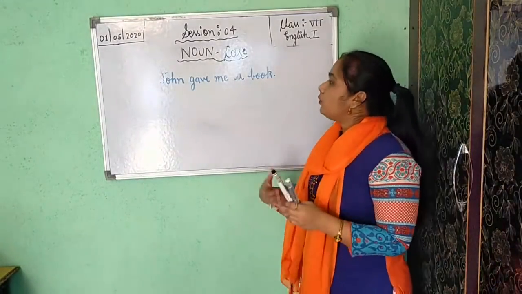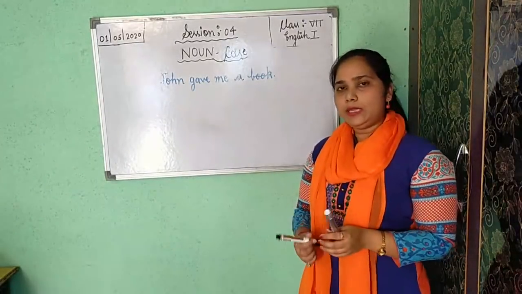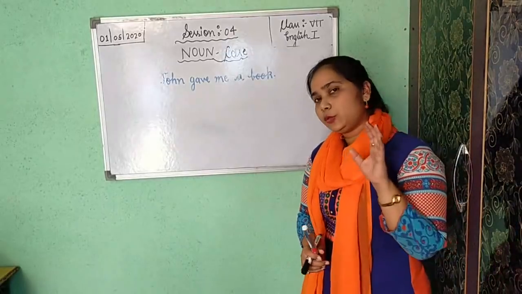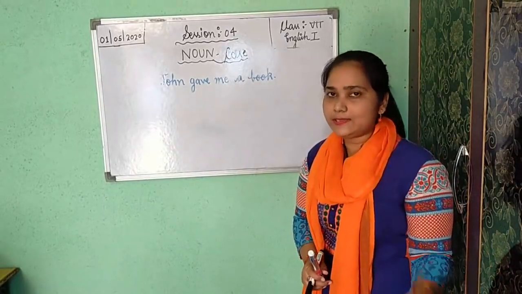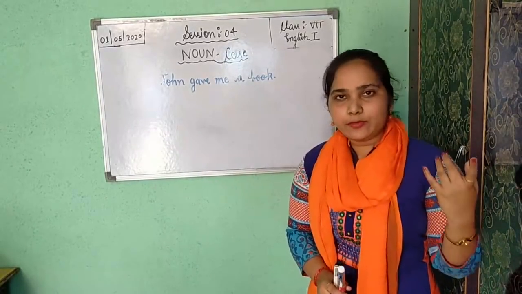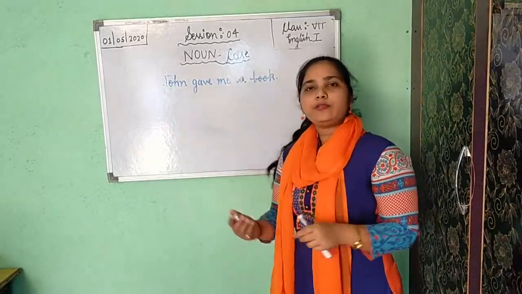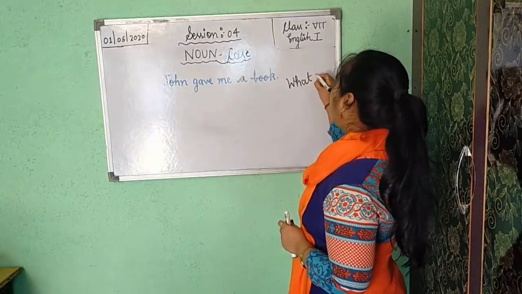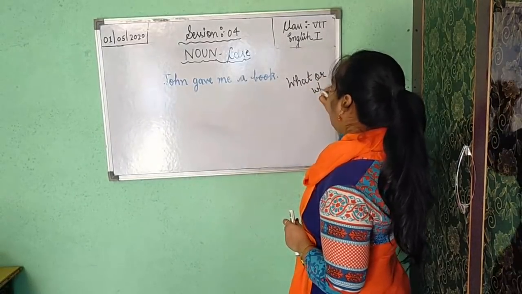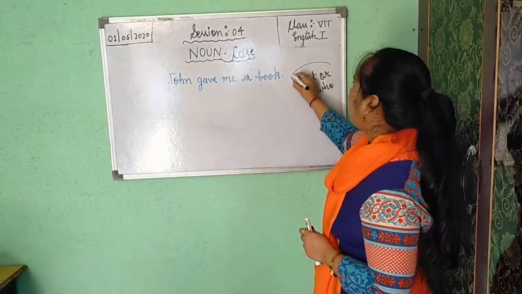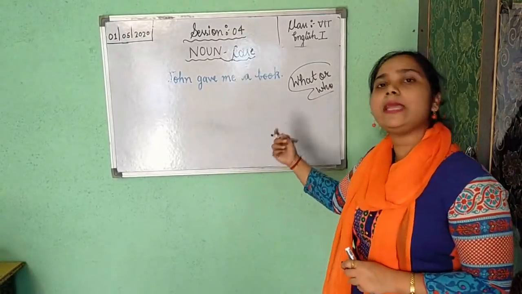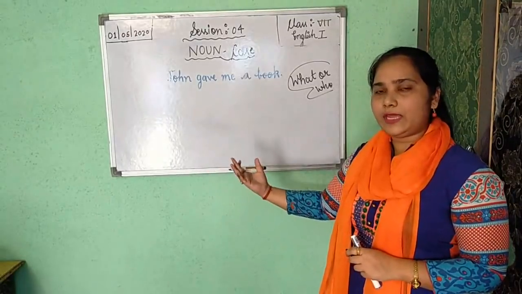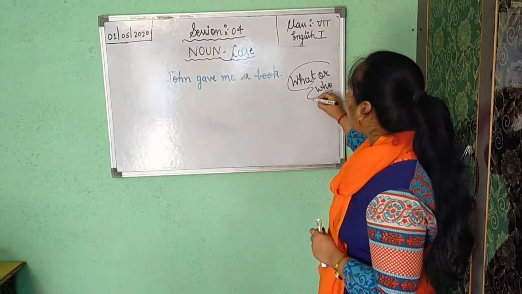So as I have told you, in a sentence, the noun or pronoun who is doing the work of a subject is said to be in subjective case, and it usually gives the reply of what or who. I have already told you what, WH word, who, again it is WH word. And subjective case or nominative case gives the reply of what or who.